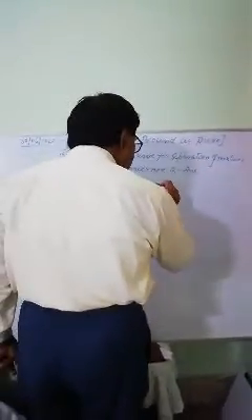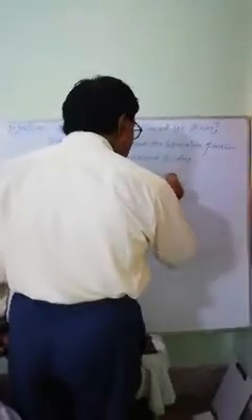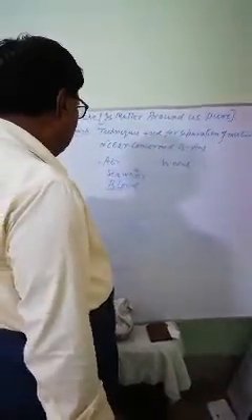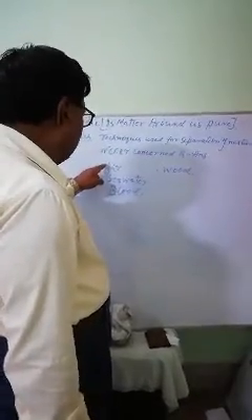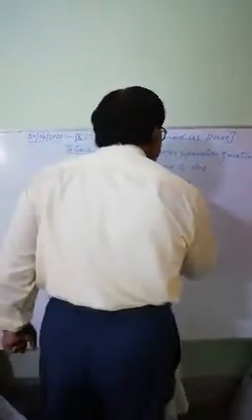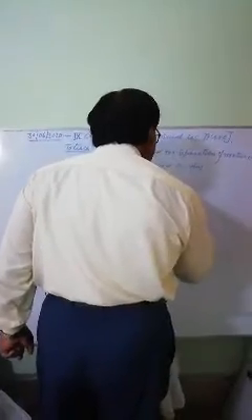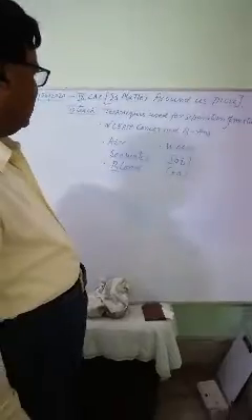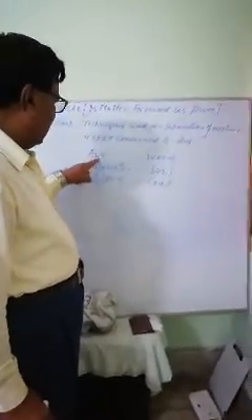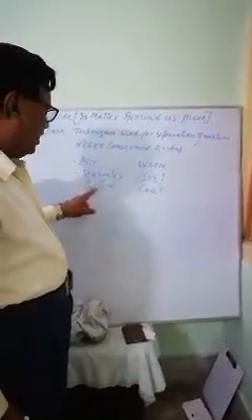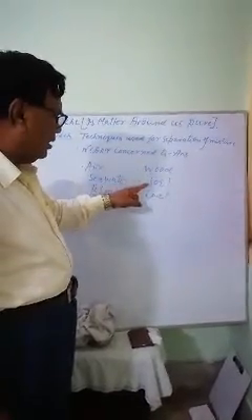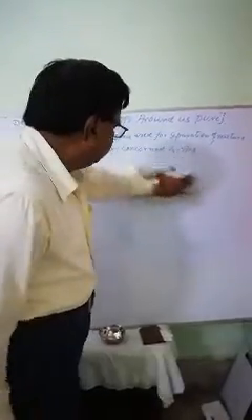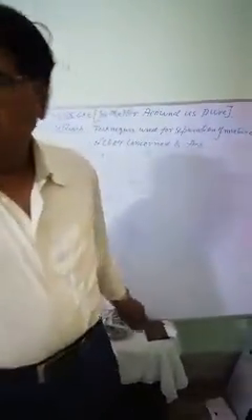Again, wood is also a mixture. Soil is also a natural mixture. Coal is also a natural mixture. Listen once more. Air, seawater, blood, wood, soil, coal, etc. are natural mixtures.